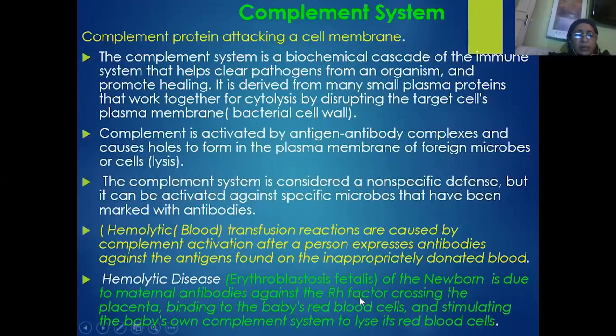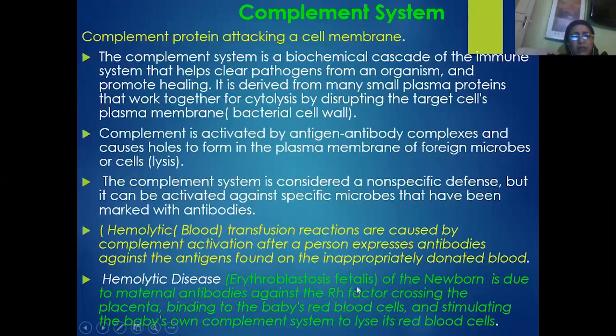When the Rh antigens enter through the placenta into the blood of the mother, the mother's blood will react and start producing antibodies. These antibodies reach the fetal circulation, which causes the lysis of the RBCs of the developing fetus, the newborn.